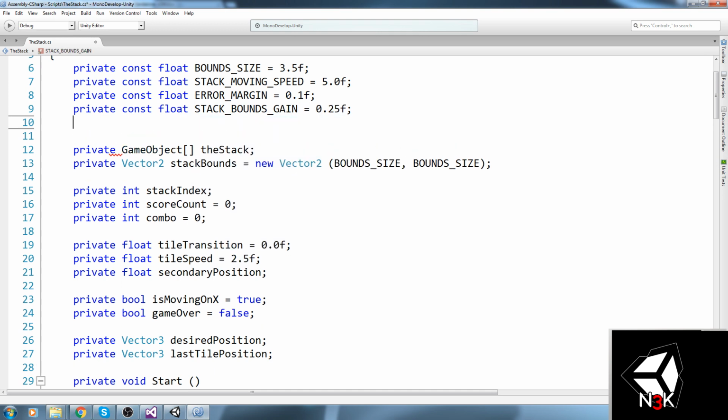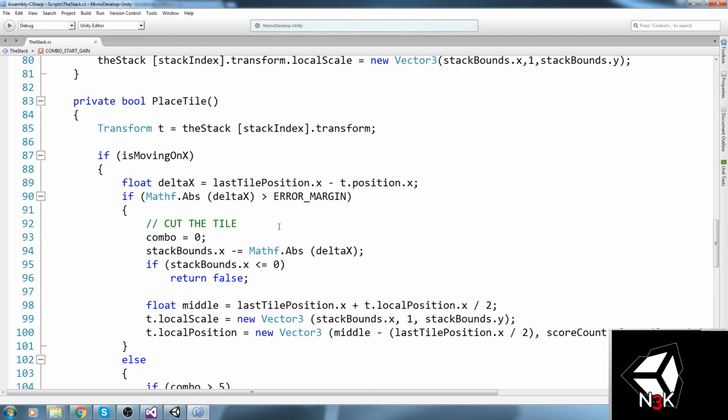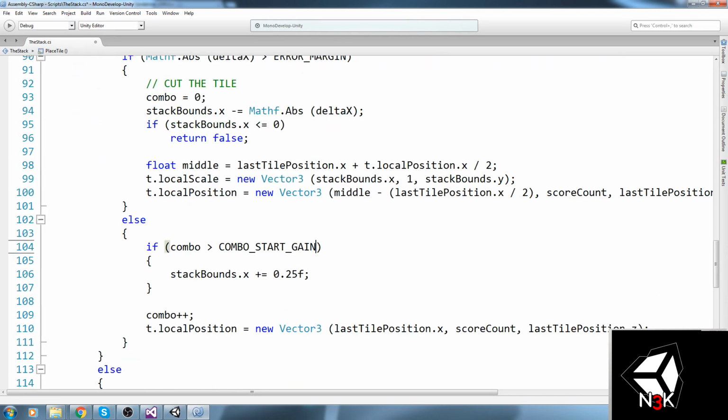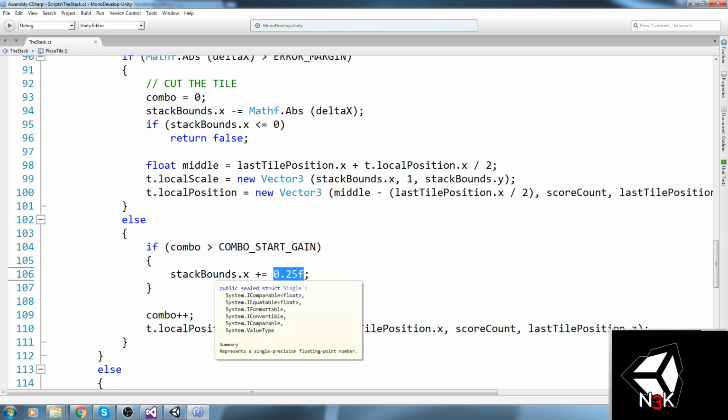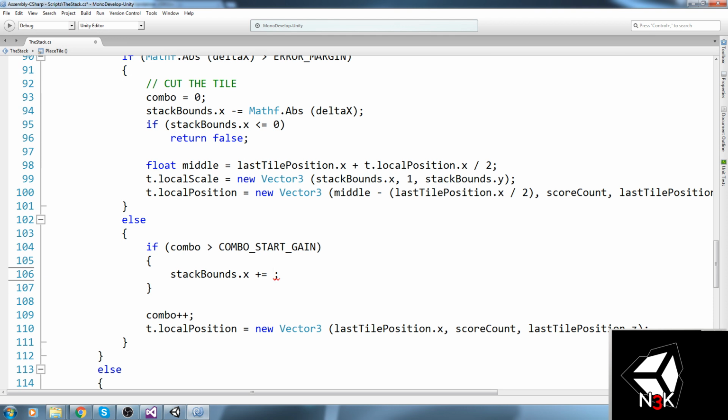So 0.25, and let's actually say something else for the combo. So private const int combo start gain. That's on 5. Okay, so if we go back to down here and we go like, okay, if combo is bigger than combo start gain, that is 5, then we're going to increment that by what was it again? Gain, had the word gain, oh, stack bounds gain, like this.